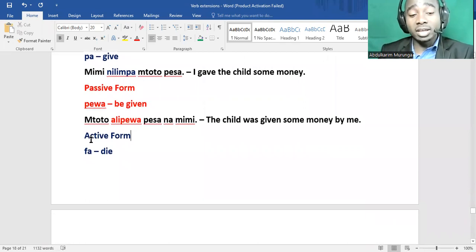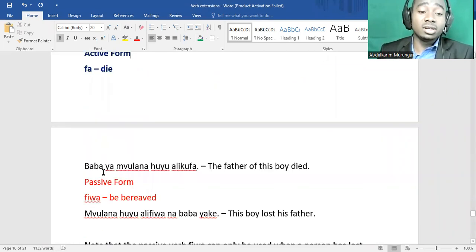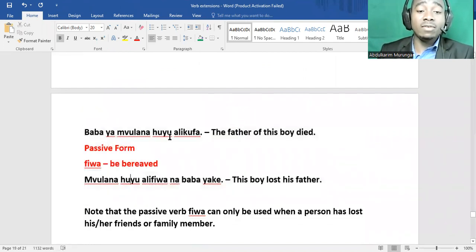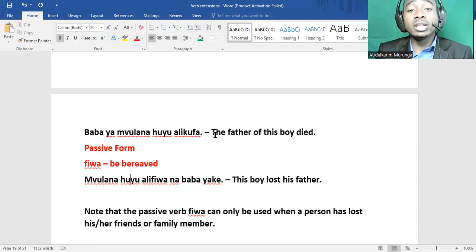Now we continue with this. Fa is to die. Baba ya mvulana huyu alikufa. Actually, you don't usually use alikufa, because it's considered not kind to say alikufa. But for example purposes, we are using this verb. The father of this boy died or passed away. So when we make it passive, we say fiwa, to be bereaved.